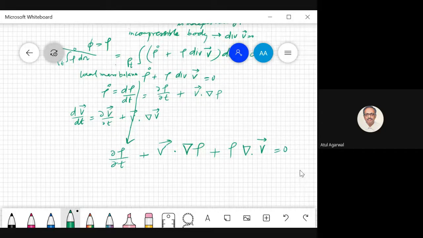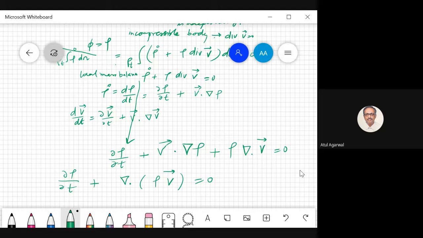So this is nothing but del rho by del t plus divergence of, just check out, if you do divergence of rho velocity, you use the product rule of differentiation. So rho times del dot v plus v dot gradient of rho.